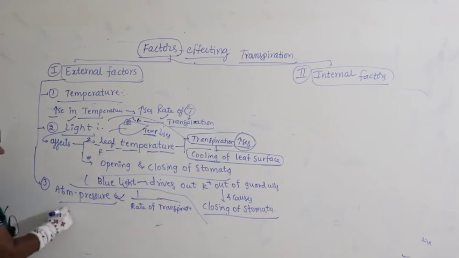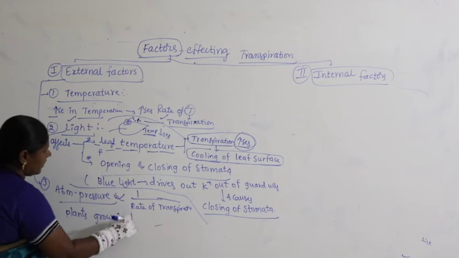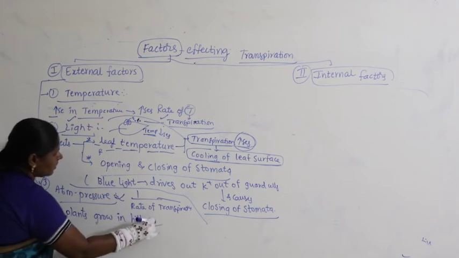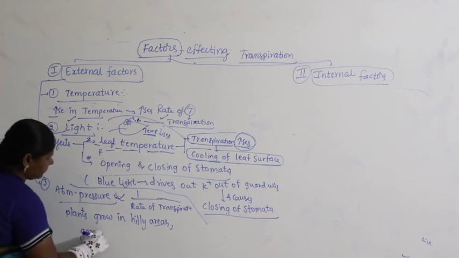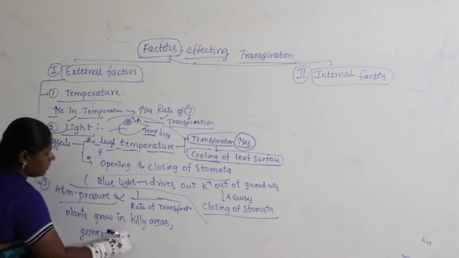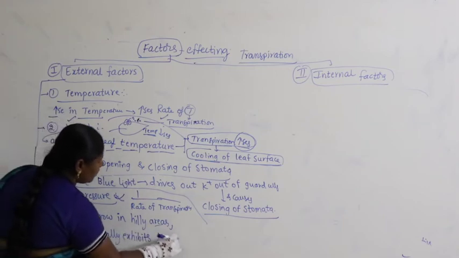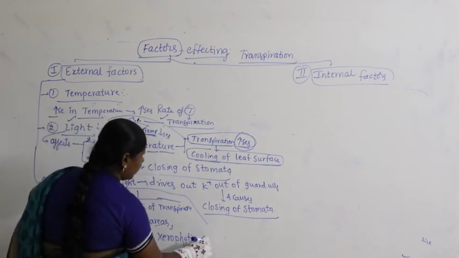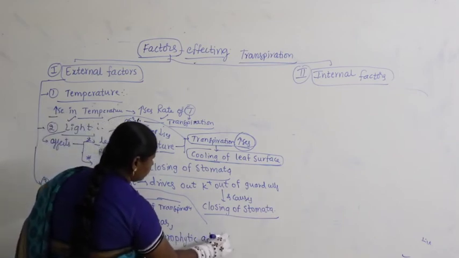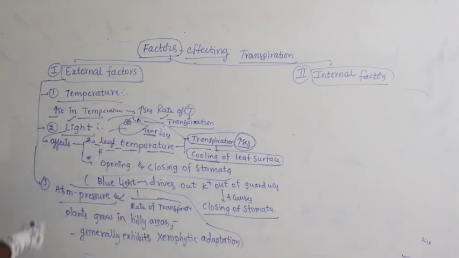Generally, we say the plants that grow in hilly areas generally exhibit xerophytic adaptation. So, why do we say it is inversely proportional?